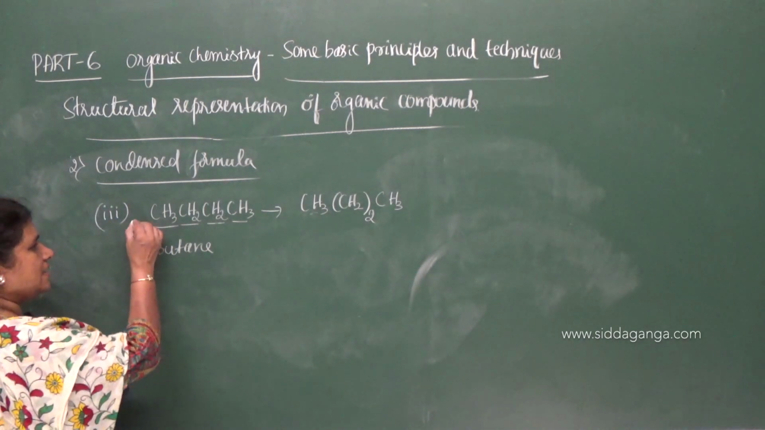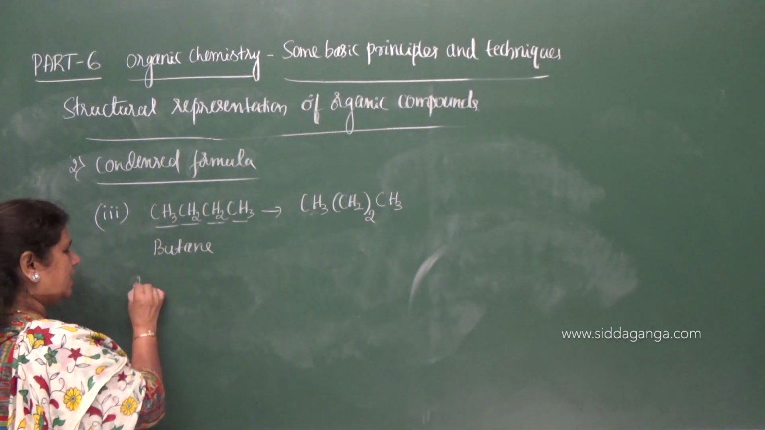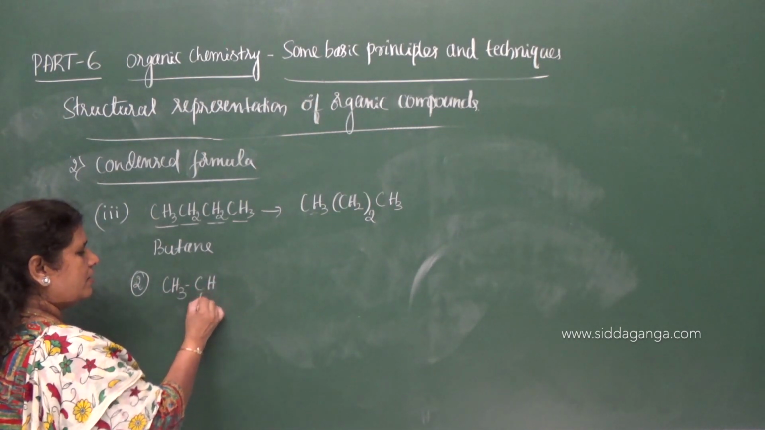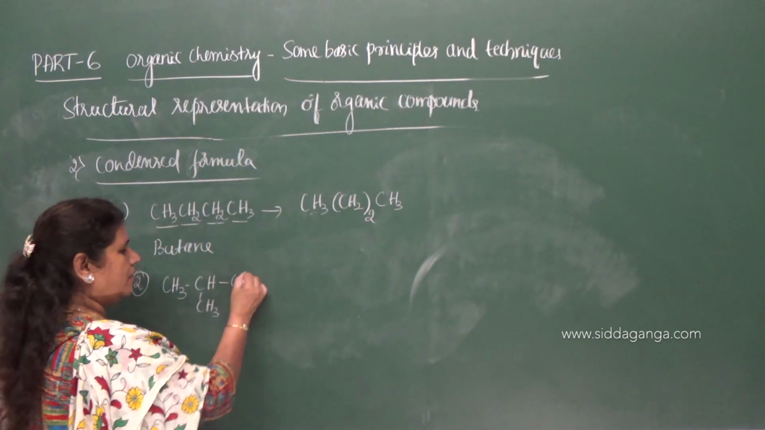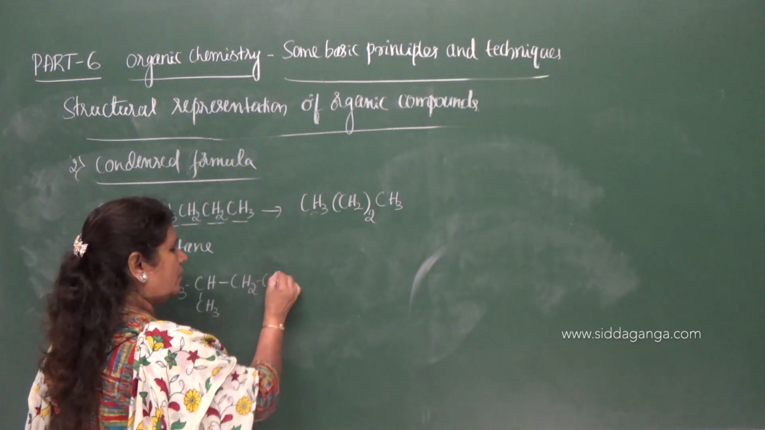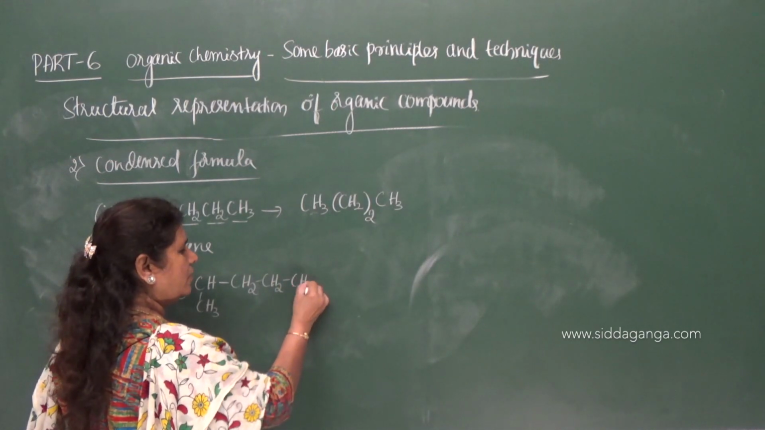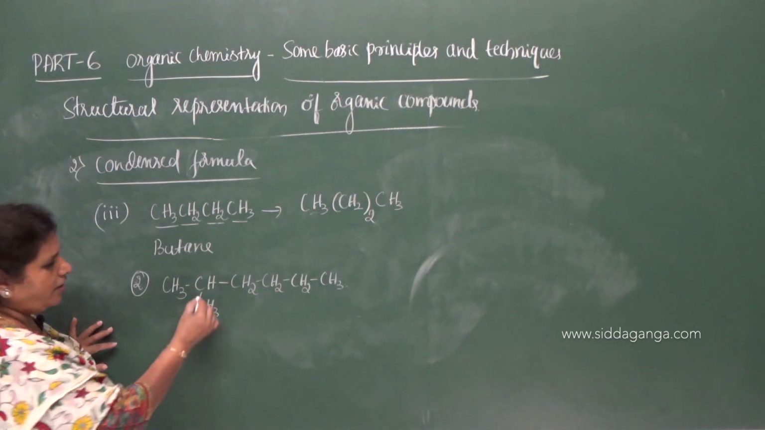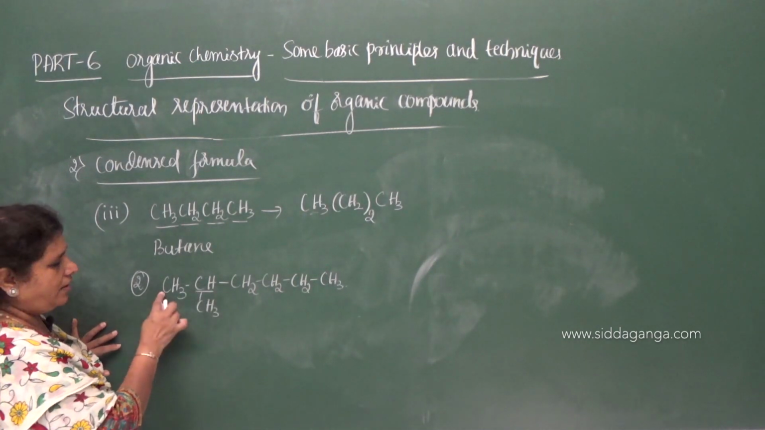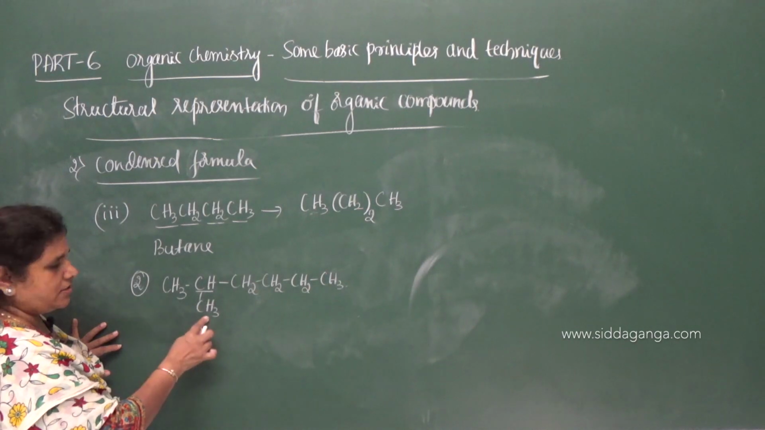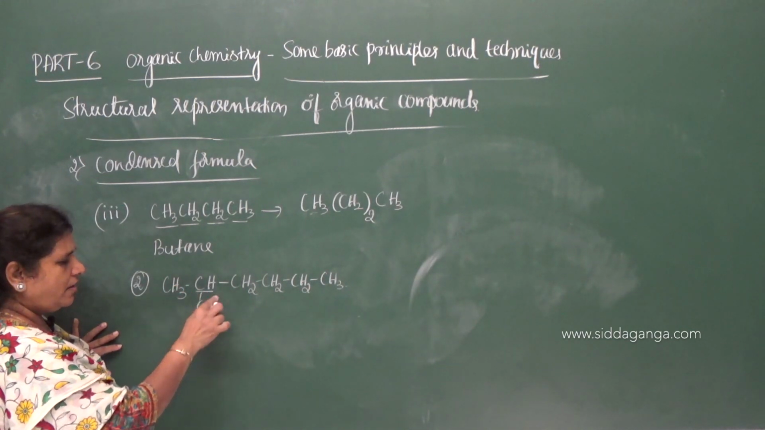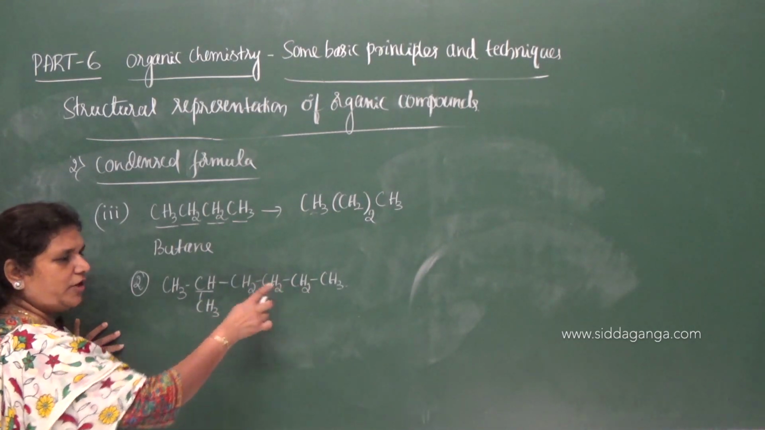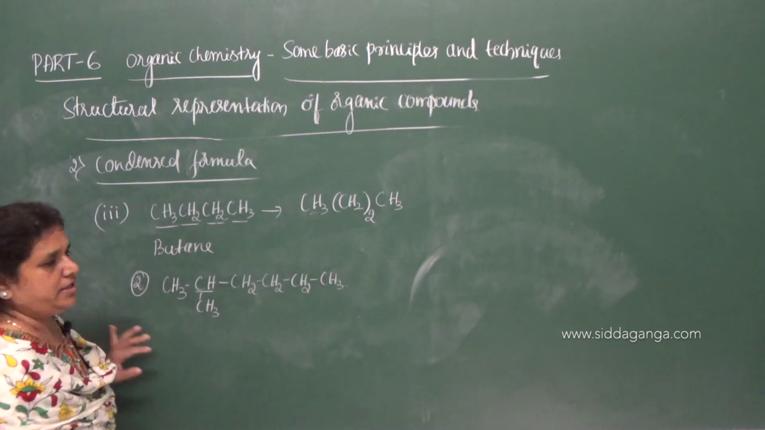Now the second example I can give here. CH3, CH3, CH2, CH2, CH2, CH3. Now here CH is there and the CH3 twice. Therefore, CH taken in a bracket CH3 twice, CH2 repeats 3 times and again CH3.